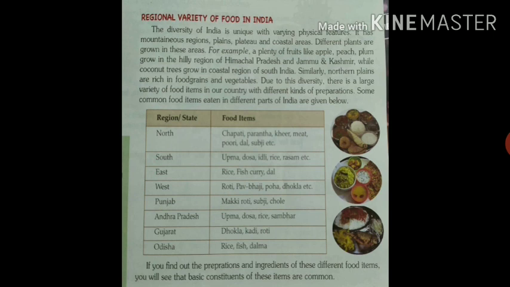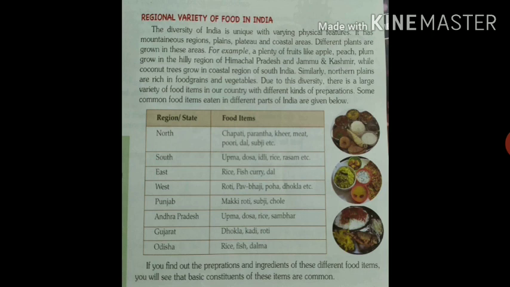It means that everywhere the land is not the same. So different plants are grown in these areas. If the condition of land is not the same, it means that in different places different types of trees are grown. For example, a plenty of fruits like apple, peach, plum are grown in the hilly region of Himachal Pradesh, and even in Jammu and Kashmir.